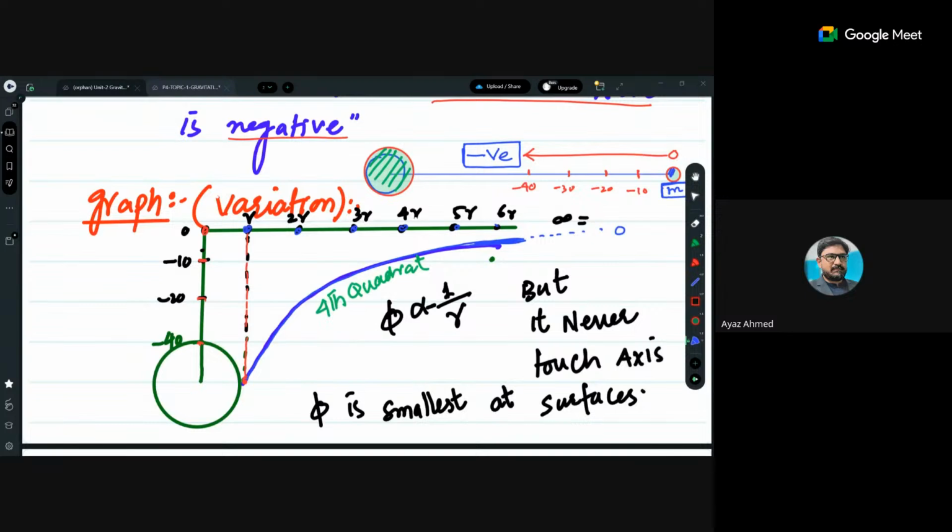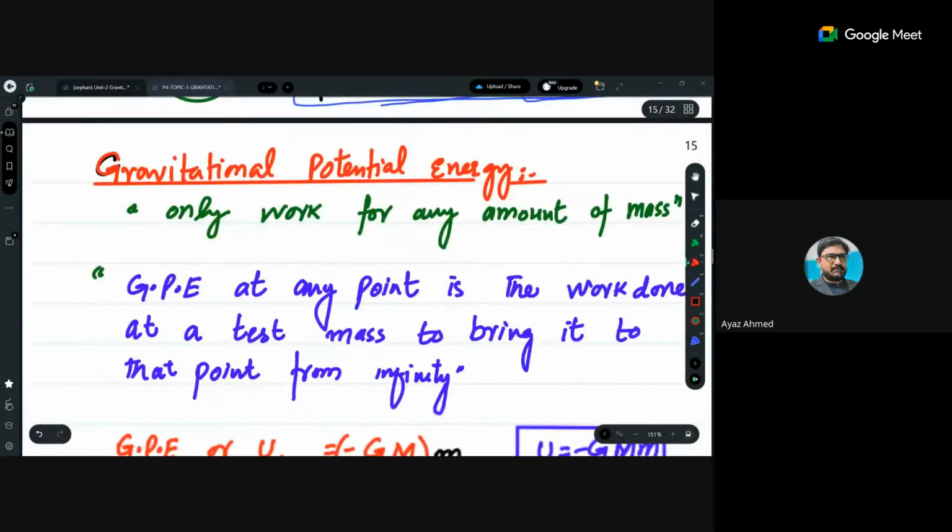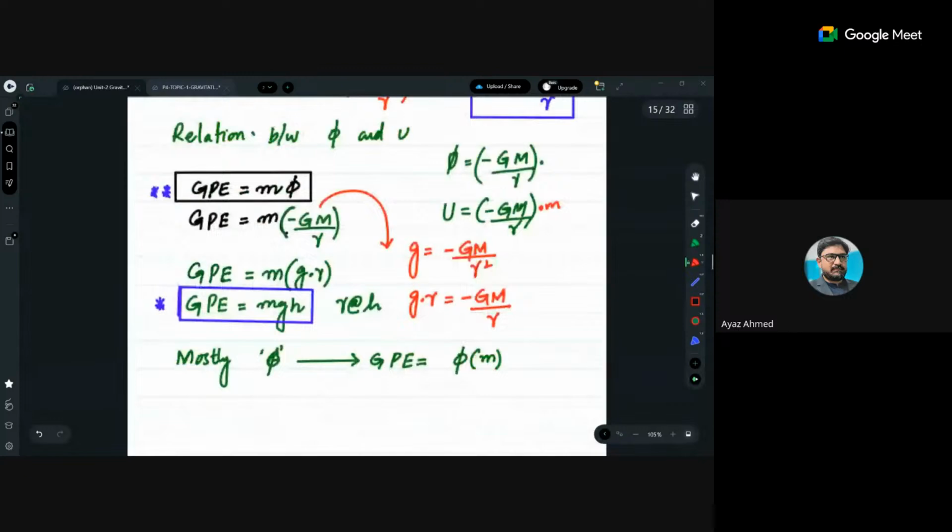So you simply have to remember that it never touches the axis. In your syllabus, because we don't give you infinity, we give you some value, so it will never touch the axis. So phi is smallest at the surface. Where will the smallest value be? At the surface. And what will be the highest value of the potential? Zero. Zero, sir, because all the other ones are negative. Yes. Is it clear? All values are negative, so the highest value will be at infinity, and that will be zero.